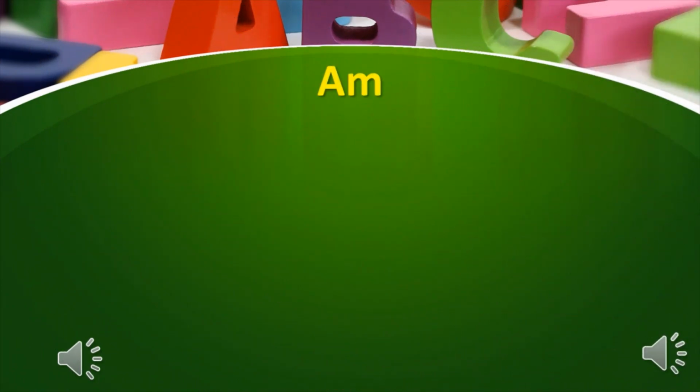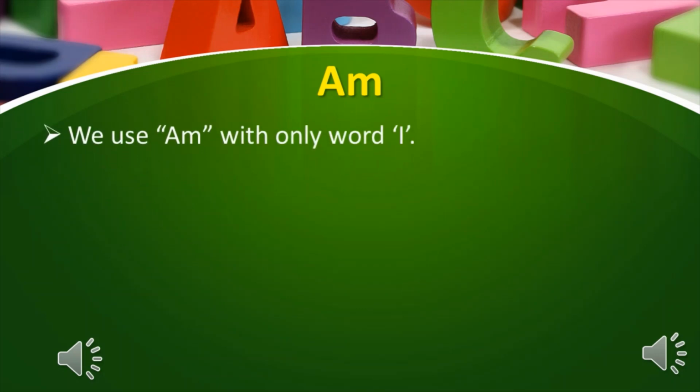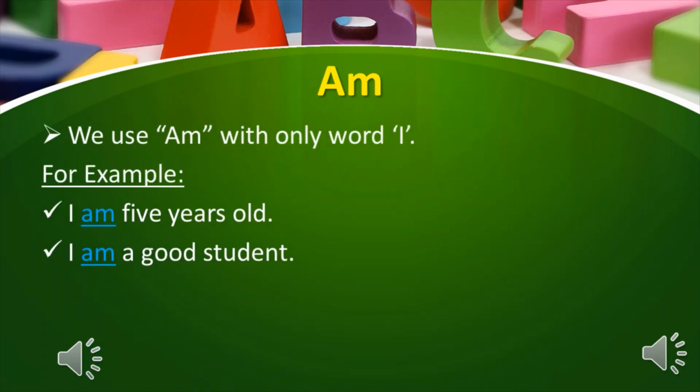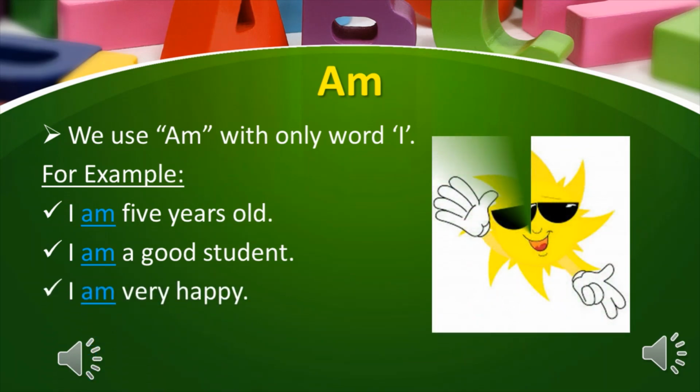First of all, we are going to learn about where we use am. So students, we use am with only word I. Now let's take some examples. I am 5 years old. I am a good student. I am very happy. So look, in all these three examples, you can see we use am with only word I.